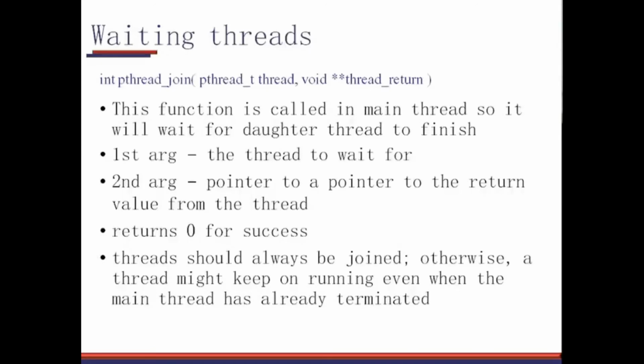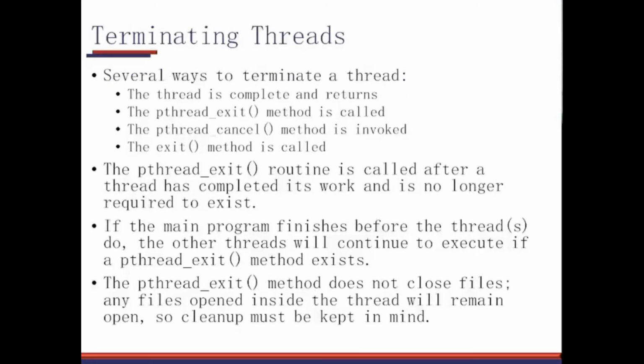So bullet number 5 here says that if the thread is not joined, then the main function will terminate after the closing curly brace and it will finish, but the thread which is created will keep on running. Since there is no main function which can control that thread, the function will continue running unless you go and kill that process separately. That's a different functionality altogether, right? How to terminate the threads?